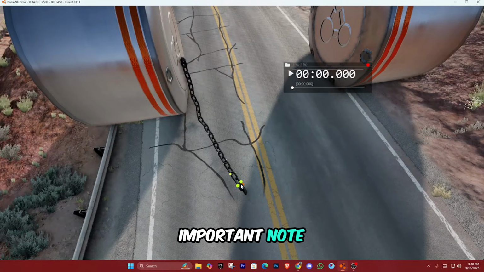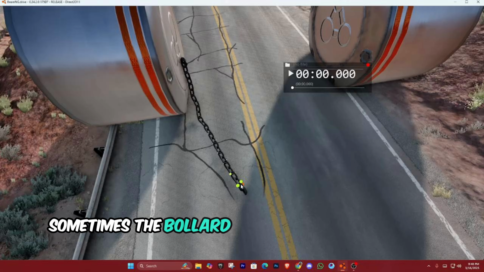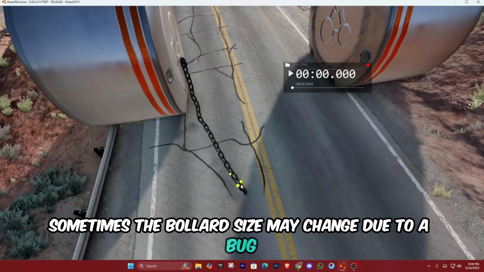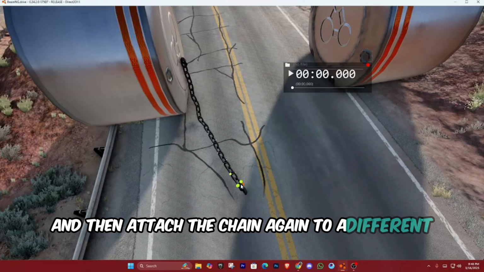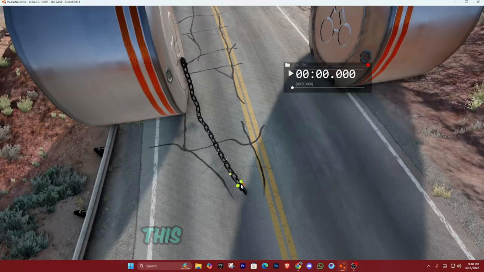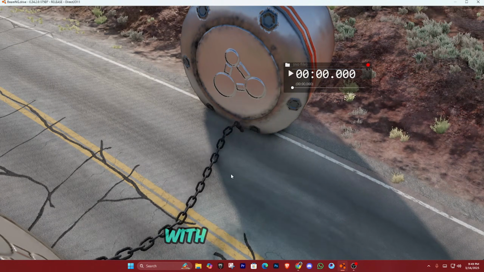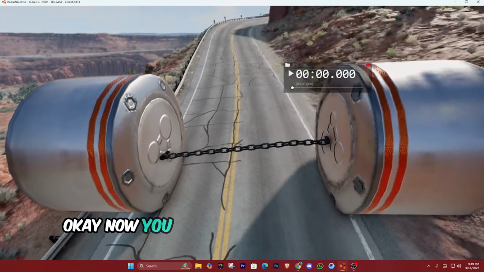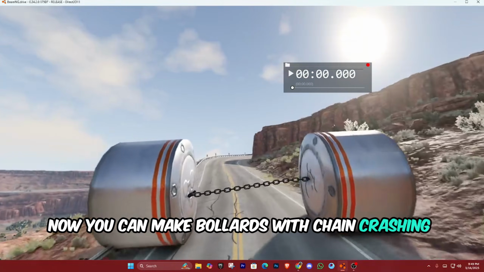Important note: after attaching the chains to the bollards, sometimes the bollard size may change due to a bug. To fix this, select the bollards, press Reset, and then attach the chain again to a different dot, not the previous one. This should fix the issue. And now attach the chain to the right bollards the same way. Okay, now you can see our chain installation is completed. Now you can make a bollards-with-chain crashing video.